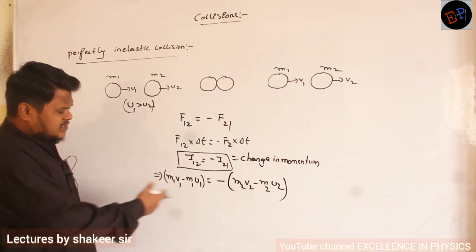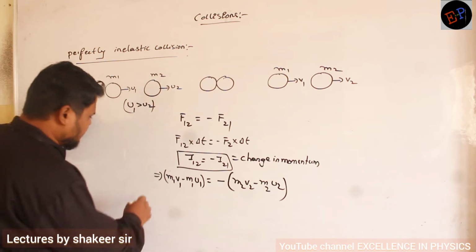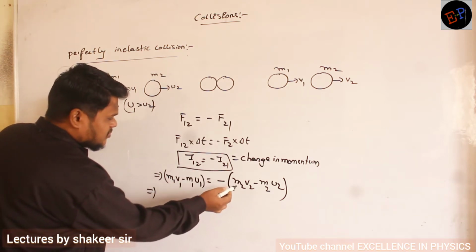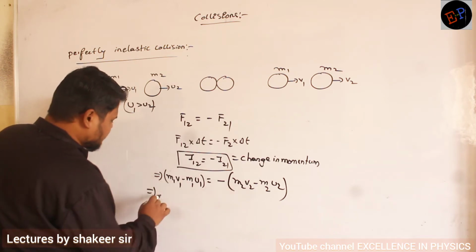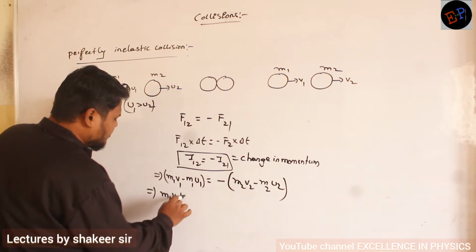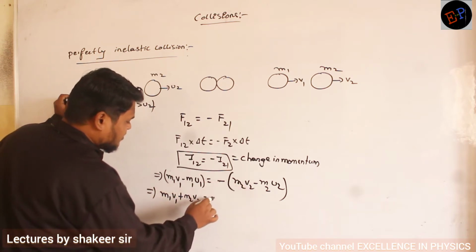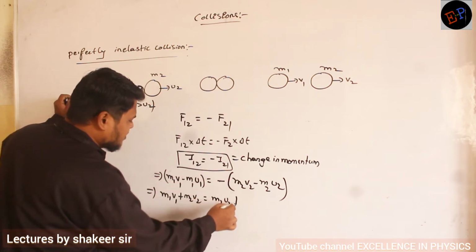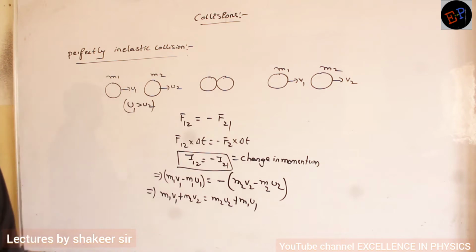Now let us rearrange this equation. If I rearrange this equation, what will I get? Here I have a minus symbol. If it comes to this side, m1 v1 plus m2 v2 is equal to minus of minus will become plus m2 u2, and this minus m1 u1, if it comes to the other side, will become plus m1 u1. So this is the equation which I got.